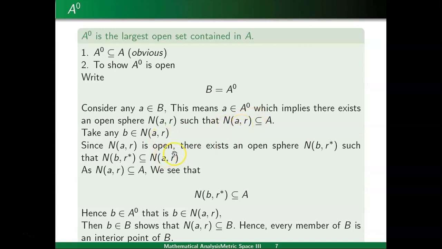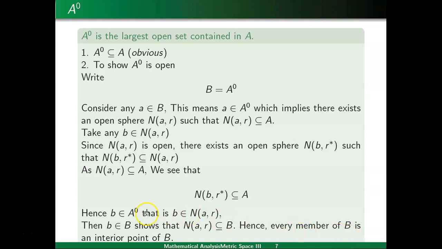Now N(a, r) is open. This means there exists an open sphere N(b, r*) such that N(b, r*) is contained in N(a, r). Now N(b, r*) is contained in N(a, r), and as N(a, r) is contained in A, this implies that N(b, r*) will be contained in A. So there is a point b belongs to N(a, r) and there exists an open sphere about this point b with radius r*, and this open sphere is contained in A, which implies that b belongs to A interior, right?